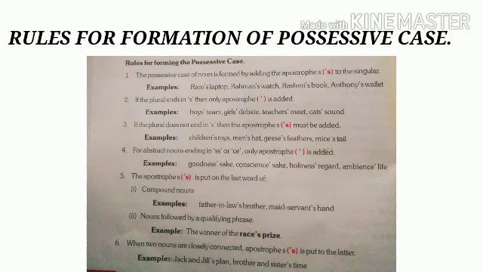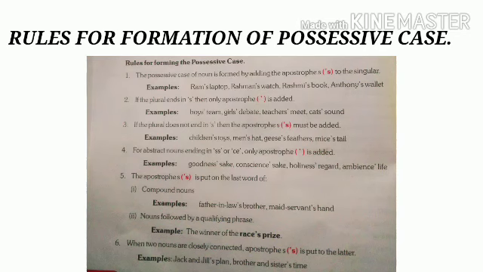Now the fifth rule is, the apostrophe s is put on the last word of compound nouns. What are compound nouns? Compound nouns are nouns which are made up of two or more words. Usually two nouns are combined, or an adjective and a noun can be combined to make a compound noun.